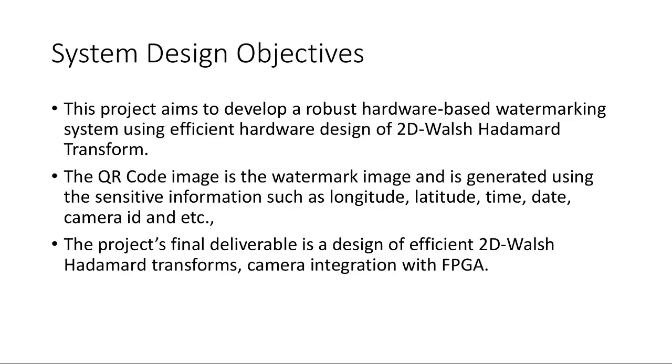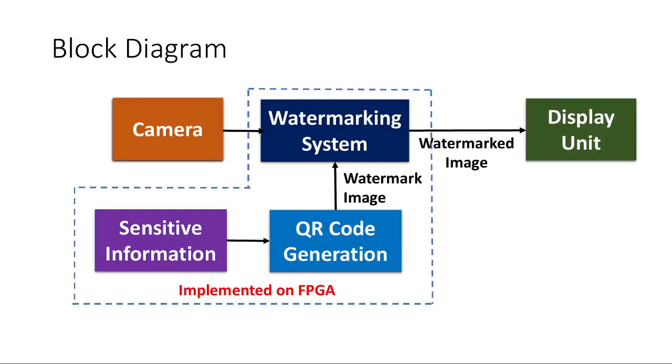Camera integration with FPGA. The generic block diagram of the implemented watermark system on FPGA is shown here. The camera sensor is used to capture the video and stores each frame into the buffer. All the sensitive information is stored in the buffer based on the live location of the device. The stored sensitive information is fed to the QR code generation hardware. It produces the QR code as the watermark, which is supplied as input to the watermarking system. The watermarking system embeds the watermark in the original image in the transform domain using the Hadamard transform, and finally produces the watermarked image. The output watermarked frame is displayed on the display unit using a VGA controller.